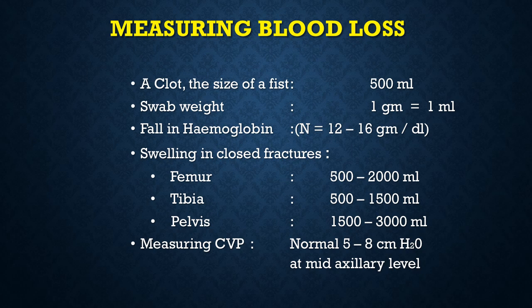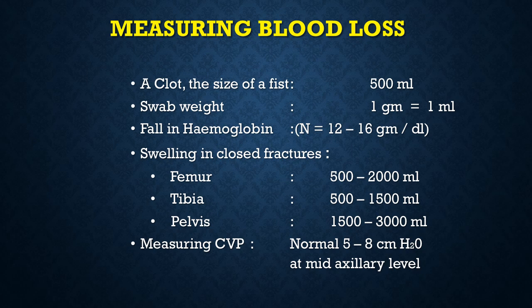For example, femur fracture of a femoral shaft can lead to anything from 500 ml or 1 unit of blood to 4 units of blood, 2000 ml, 2 liters. And similarly, tibial fractures can bleed inside. On the outside, it just appears as if the leg has swollen, and it can be anything from 500 ml to 1.5 liters of blood around the fracture site.